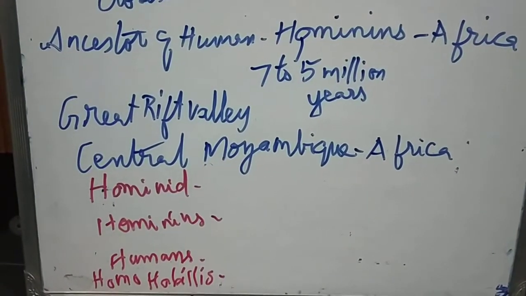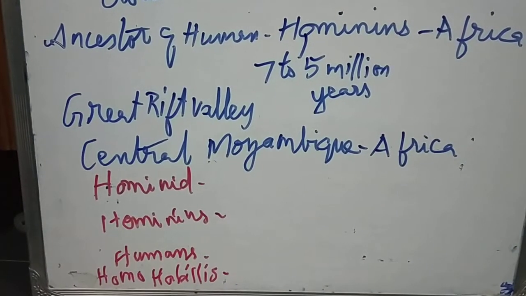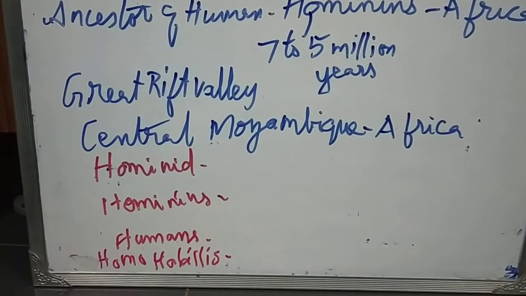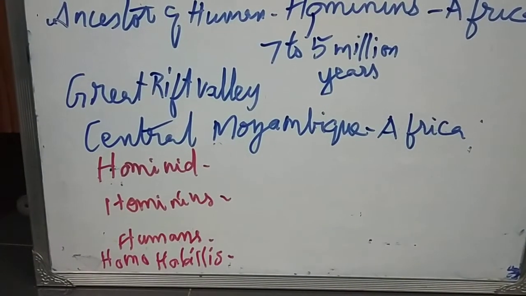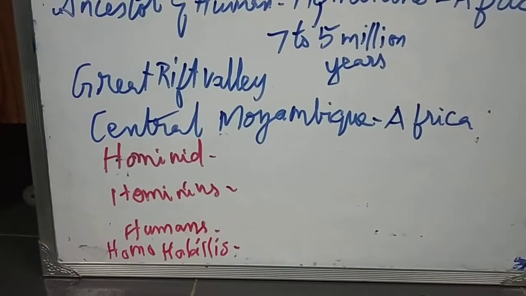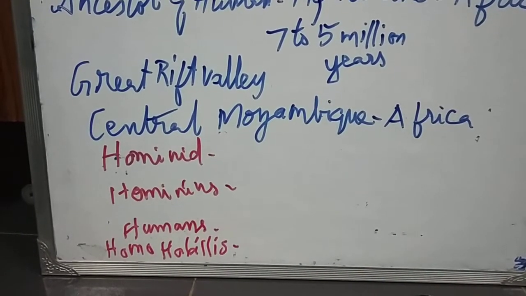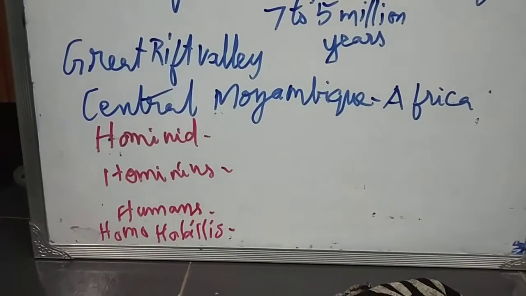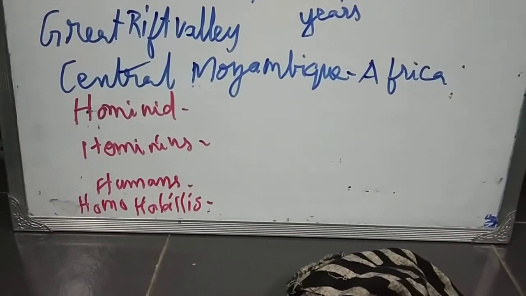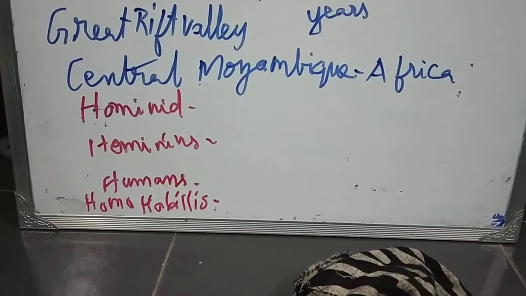And hominid, they are the species of modern and extinct great apes. Then hominins, they are tribes. Humans, they have large brains. They started to use tools. Homo habilis, they started to use the tools. When they used the tools is 2.6 million years ago.